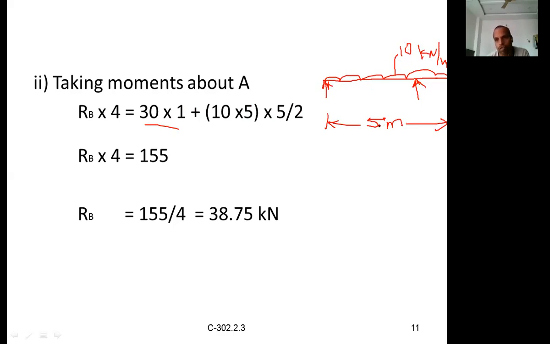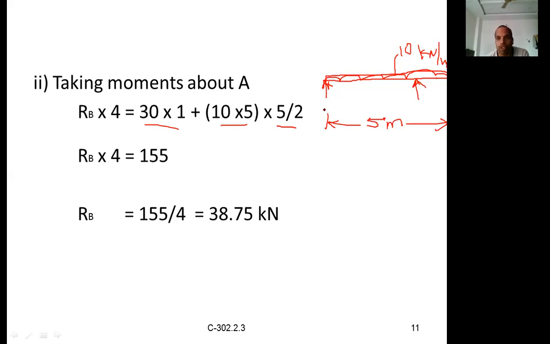That is 10 into 5, which is 50. We already discussed that it acts at the midpoint of the load, the center point. The total length acting is 5 meters, so the center point is 5 by 2. That's what this 5 by 2 is.